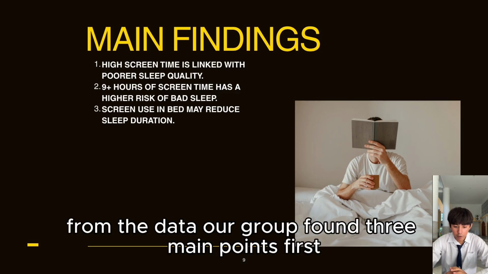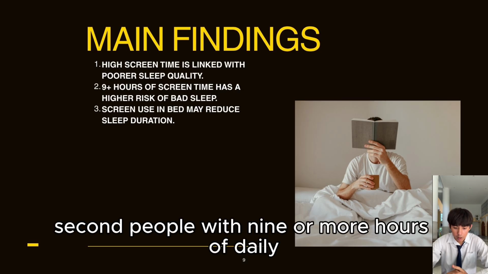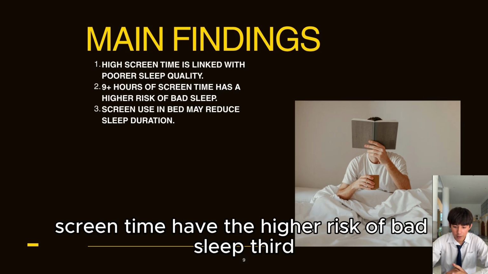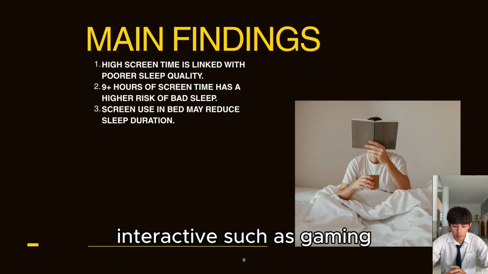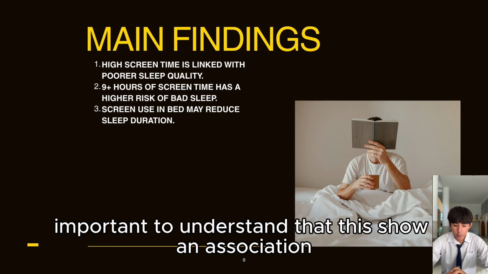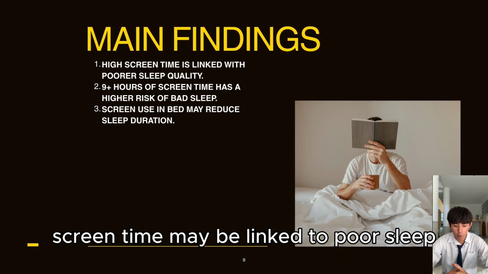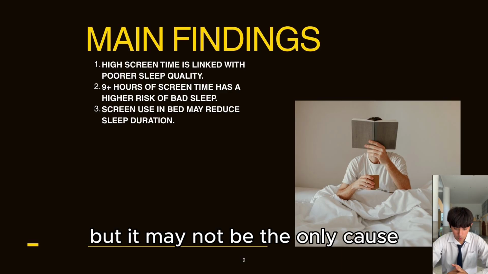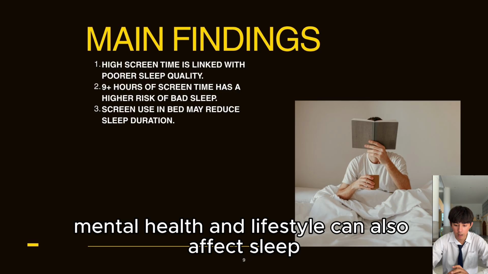From the data, our group found three main points. First, high screen time is linked with poor sleep quality. Second, people with 9 or more hours of daily screen time have a higher risk of bad sleep. Third, screen use in bed may reduce total sleep duration, especially when screen activity is interactive, such as gaming, social media, or multitasking. However, it is important to understand that this shows an association, not definite causation. Screen time may be linked to poor sleep, but it may not be the only cause. Other factors such as stress, caffeine, exercise, mental health, and lifestyle can also affect sleep.